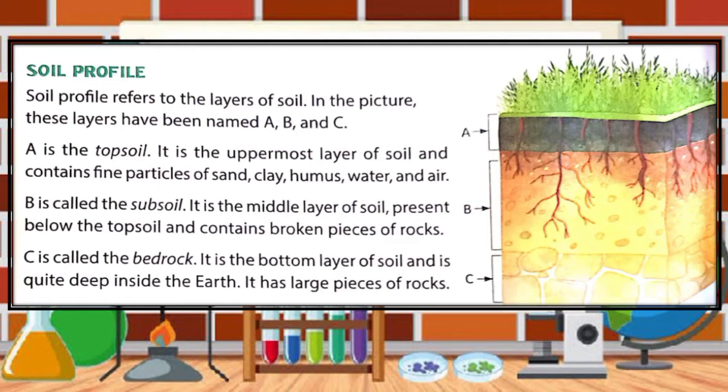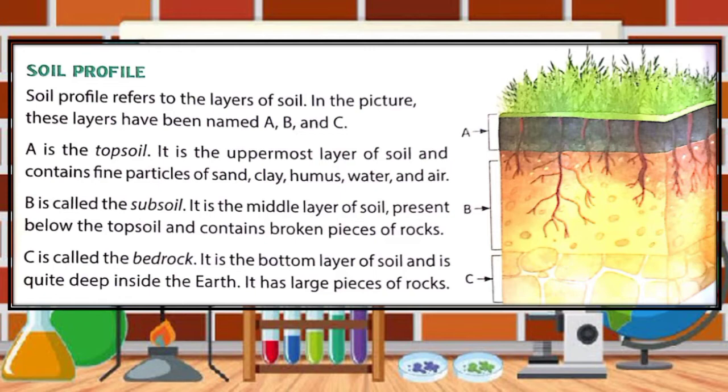Then the second layer of soil is subsoil, and it is the middle layer of soil present below the topsoil and contains broken pieces of rocks. The subsoil doesn't have a high organic matter concentration but offers rich minerals for the searching root system, and it varies in color like red and yellow.